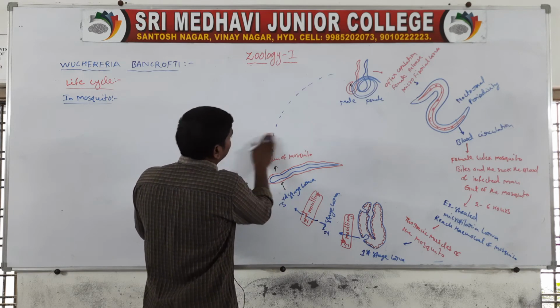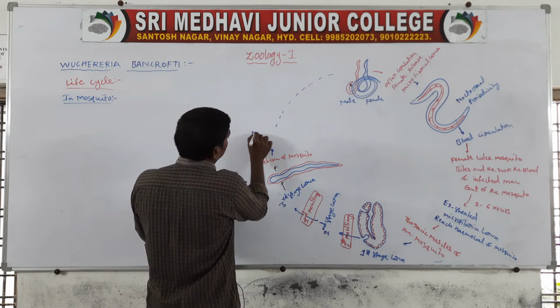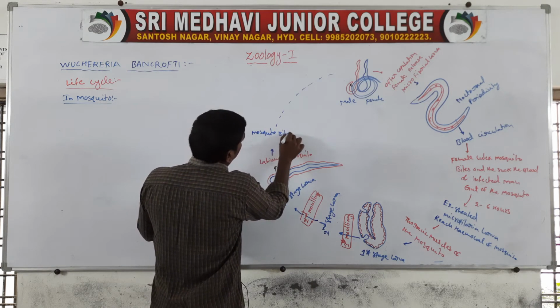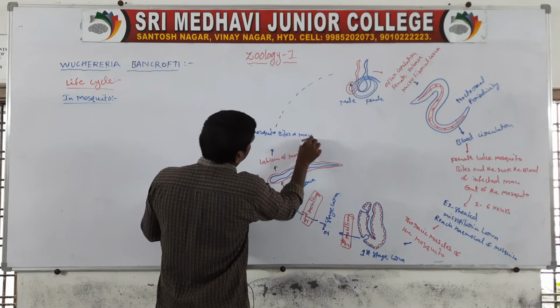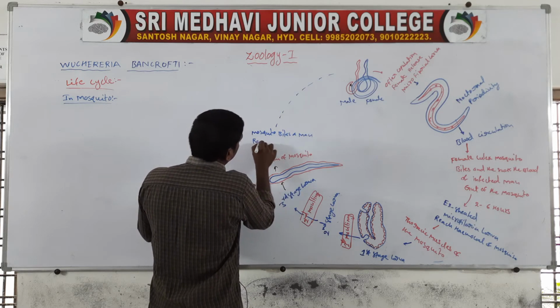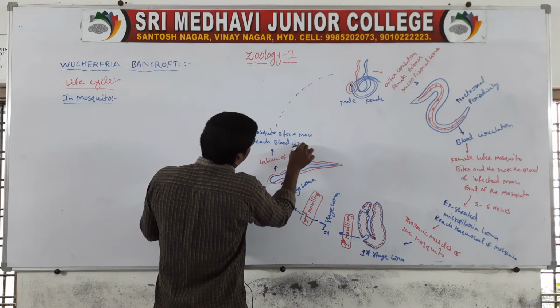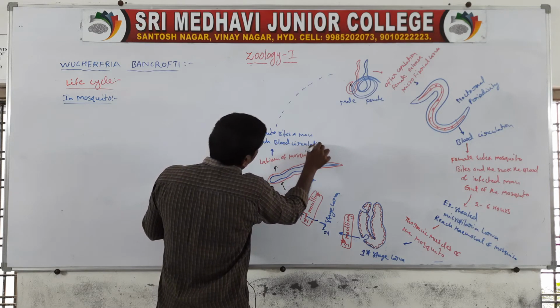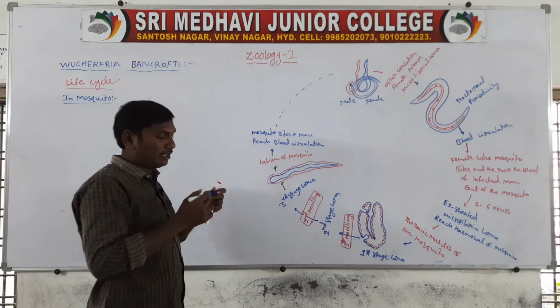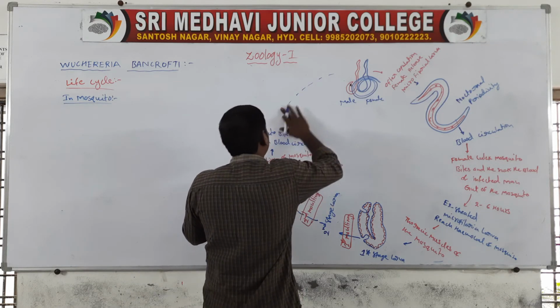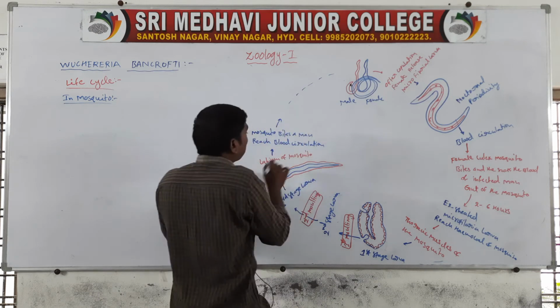The Culex mosquito bites a man, and the third stage larva reaches the blood circulation system. From the blood circulation they reach the lymphatic vessels.